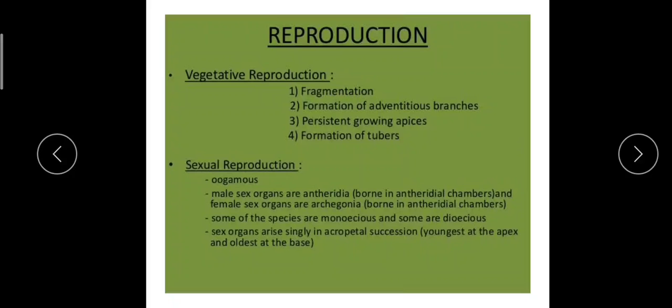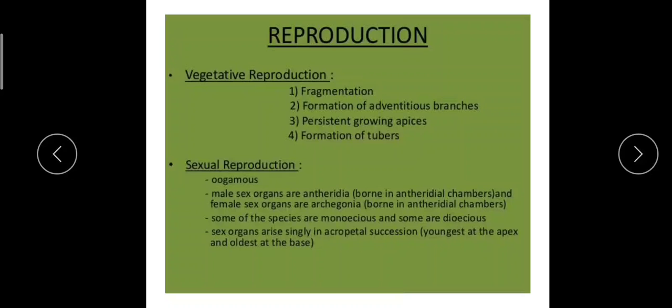That is, the main thallus divides into different fragments, and each bit of the fragments will be converted to an individual thallus or individual plant. That is fragmentation. And next is the formation of adventitious branches.